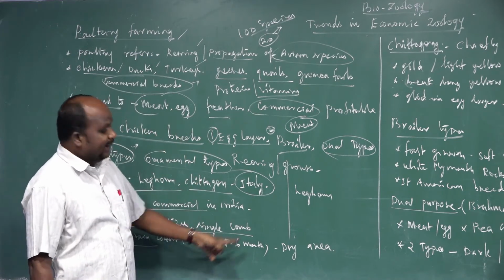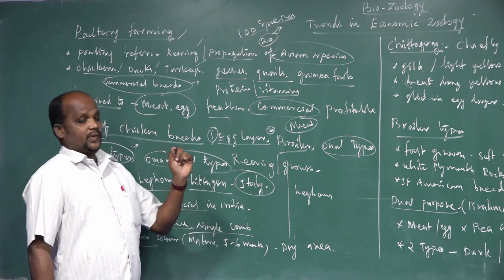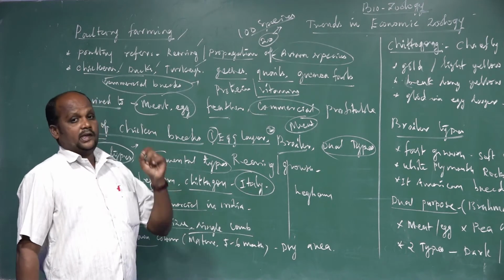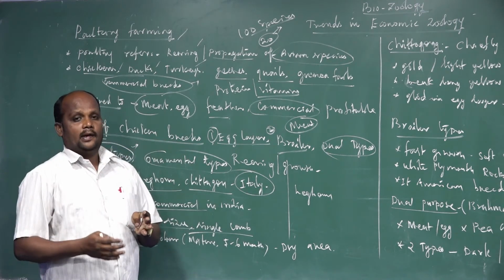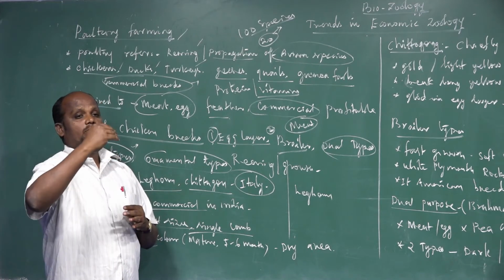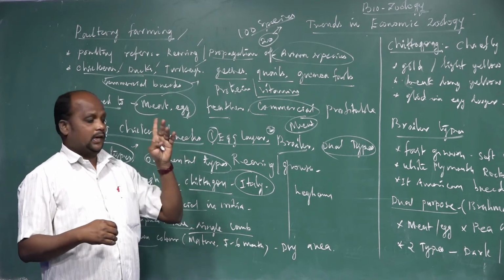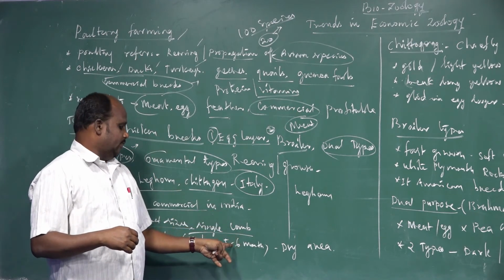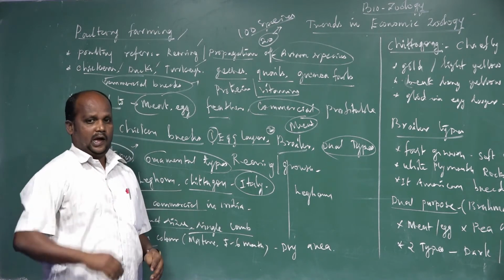Leghorn is very early maturing. After hatching from the egg, it reaches sexual maturity early. Understand? It will start laying eggs from the 5th to 6th month, whereas some other species take 1 year or 1.5 years.